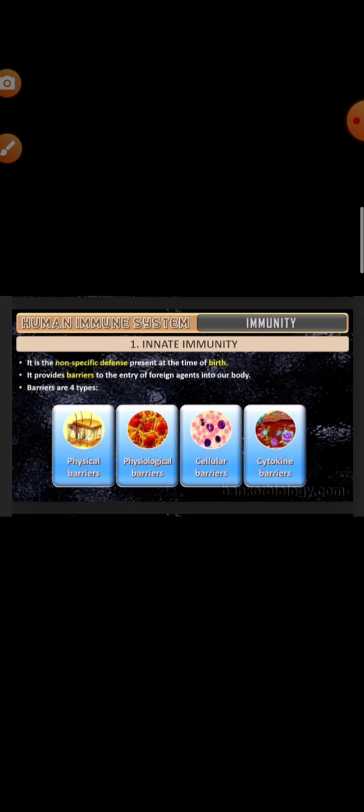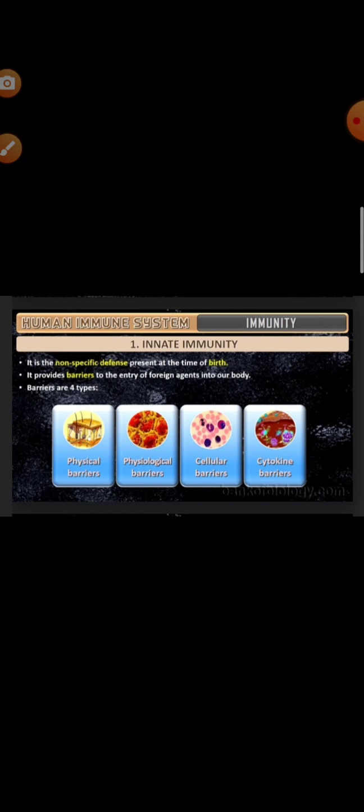Physiological barriers mean the sweat, tear, acid in the stomach and saliva, which prevent microbial growth. Cellular barriers are WBCs and macrophages, which phagocytose and destroy the microbes; the lymphocyte, the leukocyte, the monocyte. They are the natural killers.